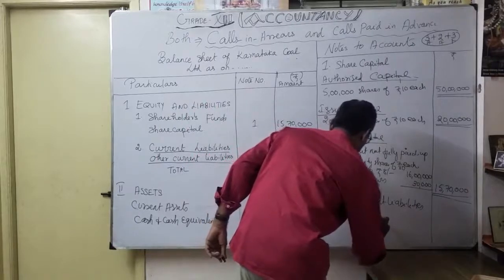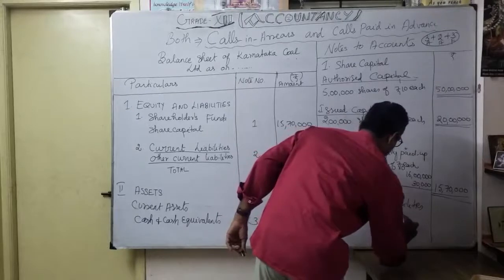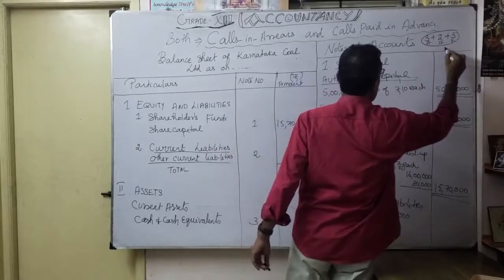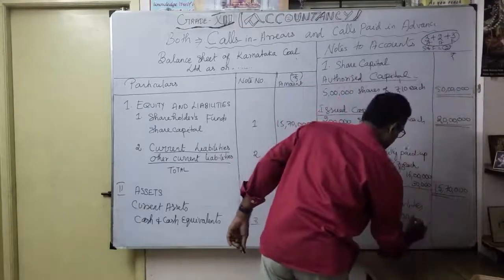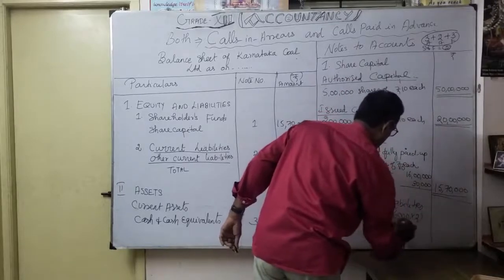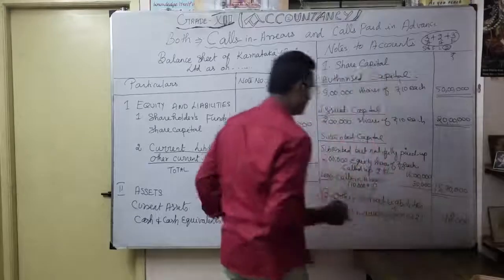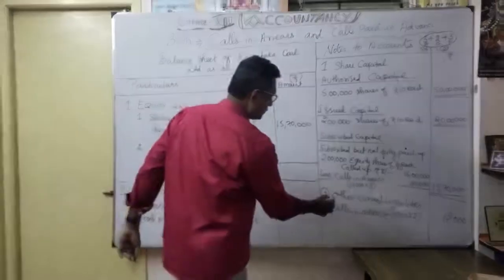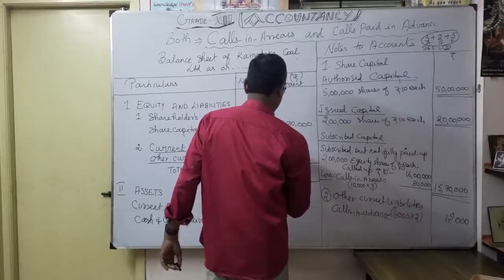As you know, 6,000 shareholders paid in advance the second and final call of 2 rupees. 6,000 into 2 is 12,000. This 12,000 comes under other current liabilities, note number 2, which is the calls in advance account, 12,000. So I have to write 12,000 here.